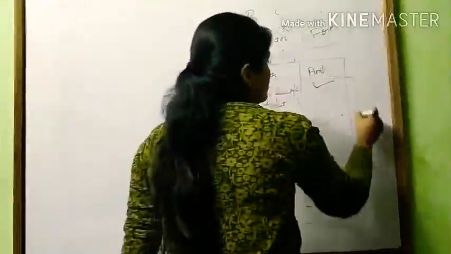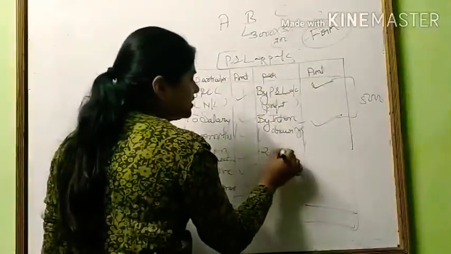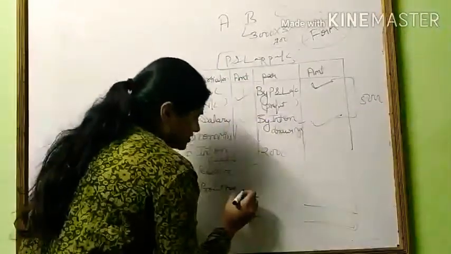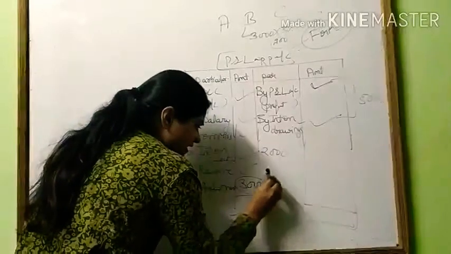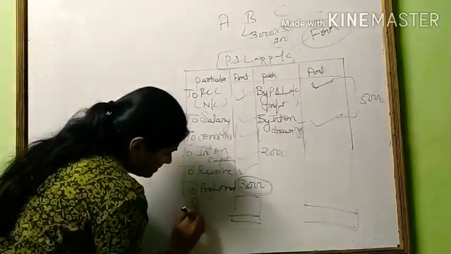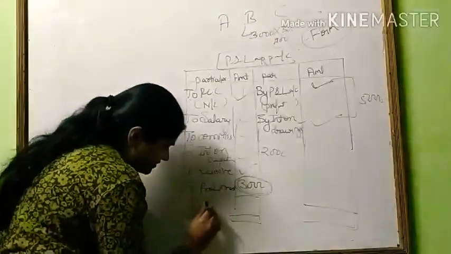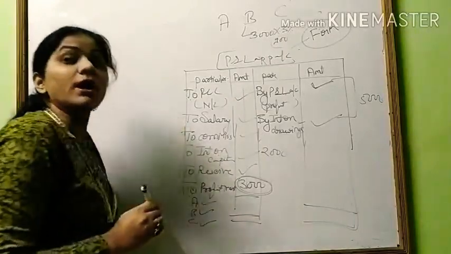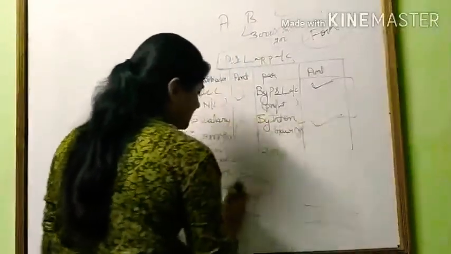Suppose this item total is 5,000 and this item total is 2,000. The debit side total is less than the credit side total. 5,000 minus 2,000, the answer will be 3,000. So 3,000 is the divisible profit which will be divided among A, B and C. Suppose A, B, C are partners. So it will be distributed among A, B and C.